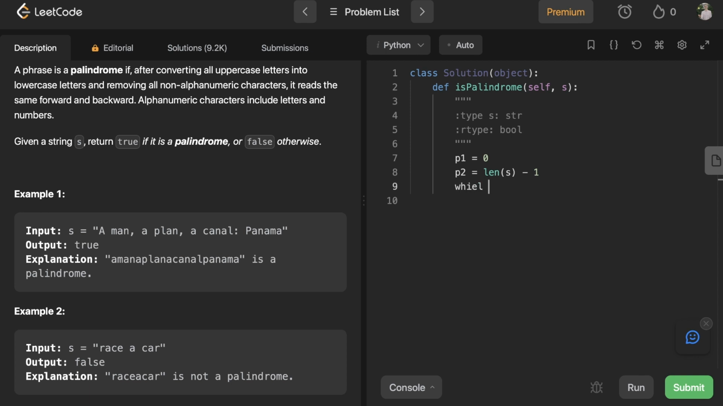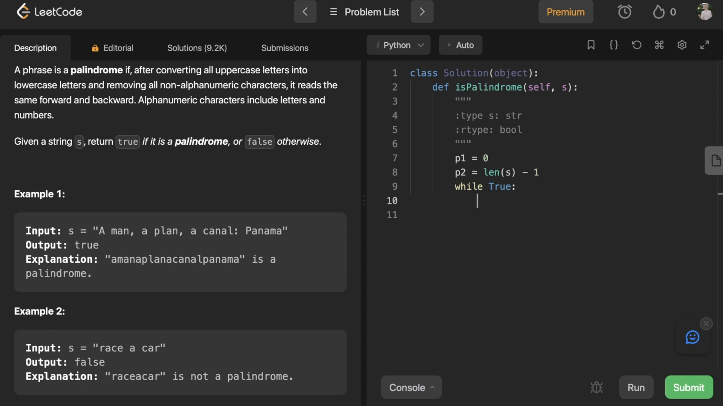And then I'm going to loop while true. This looks scary for infinite loop reasons, but I think this is the best technique because I don't know how long I'm going to need to loop for. Basically, I need to loop until the pointers meet, which means we've processed everything, or until we find that the values at the pointers are not equal, which means it's not a palindrome.